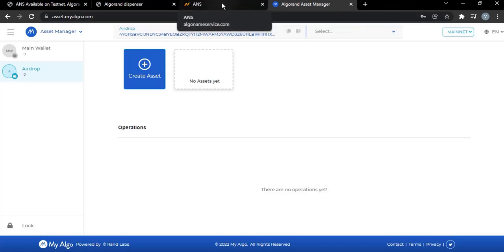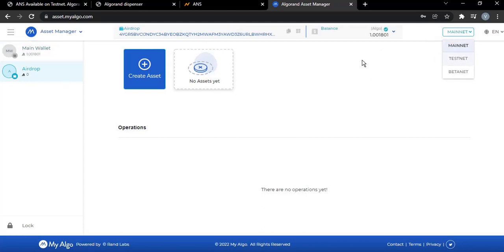This is my Algo wallet right here, and as you can see, this is the mainnet. It's not finished loading up. For you to test any network or any DApp on the Algo chain, you need to switch over to the testnet. This is mainnet, testnet, betanet. So you come over to this place, switch to the testnet, and then wait for this to load up. But while we wait for that, let's go over to ANS and check it.